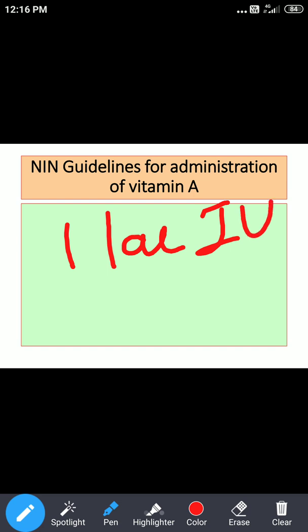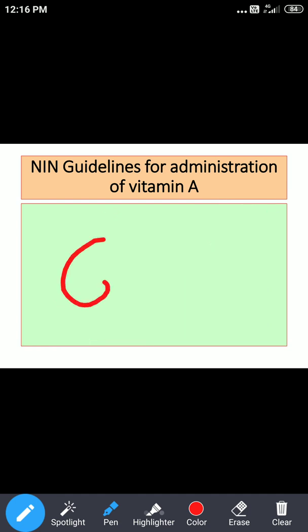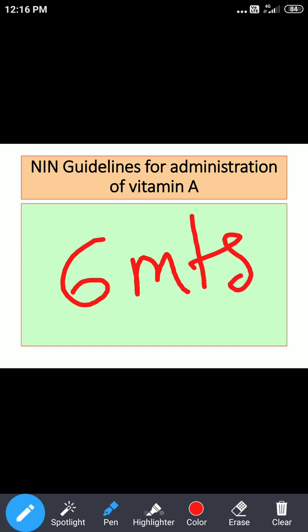If the child comes to you for taking vitamin A and is above the age of 1 year, the dose will get doubled. So you will give 2 lakh international units. But remember, this is not a single-dose strategy. These doses must be repeated after every 6 months. So, do you get what the guideline is for vitamin A prophylaxis in the high risk group?